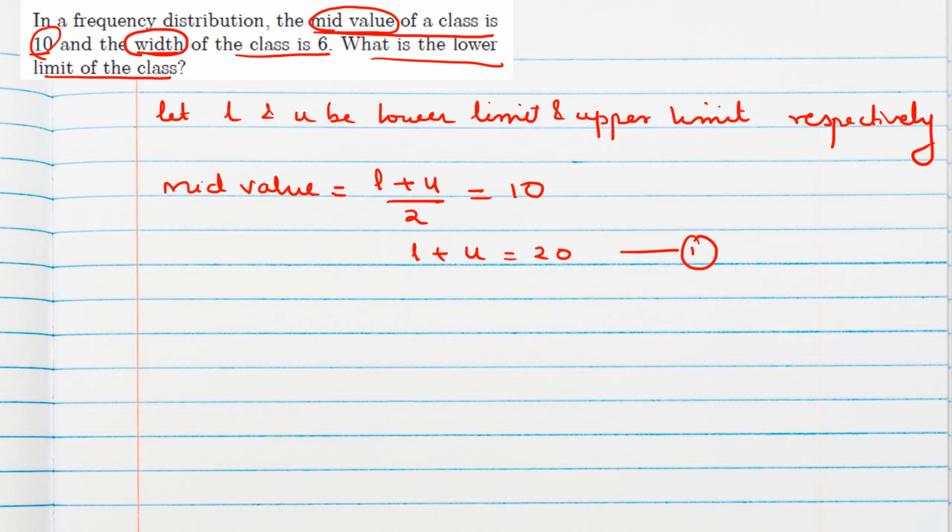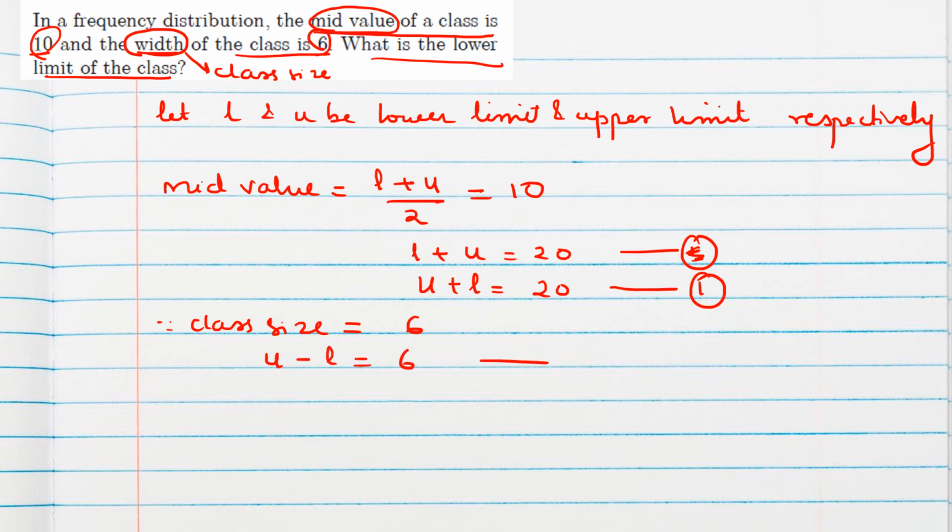Width means class size; another name for width is class size. So class size is 6. That means U minus L is 6. So equation 1 we can write as U plus L equals 20, that will be better. Since the class size or class width is 6, and we know class size is given by U minus L equal to 6, this is equation 2. So the lower limit of the class, L, is what we should find.